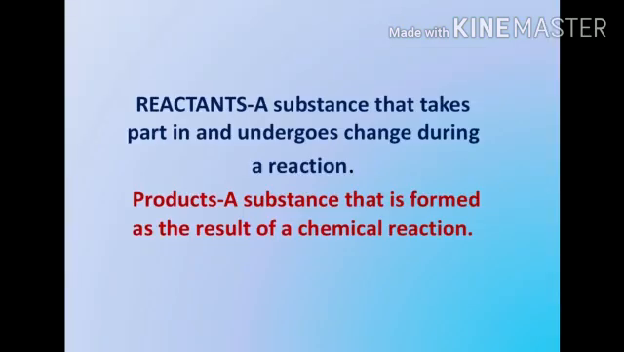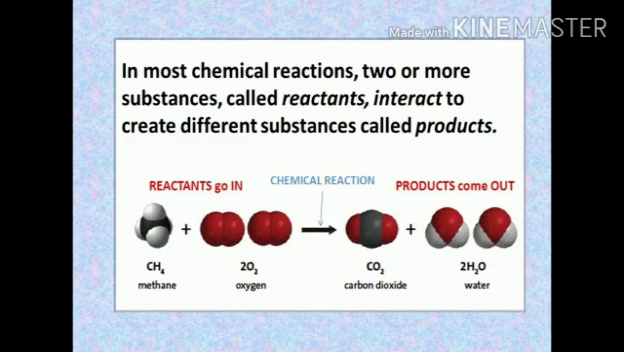In a chemical reaction, we need to be acquainted with two terms, reactants and products. Reactants are those substances that take part in a chemical reaction and undergo a change, while products are the substances that are formed as a result of chemical reaction. In most chemical reactions, two or more substances called reactants interact to create different substances called products. A chemical reaction is represented by a chemical equation.